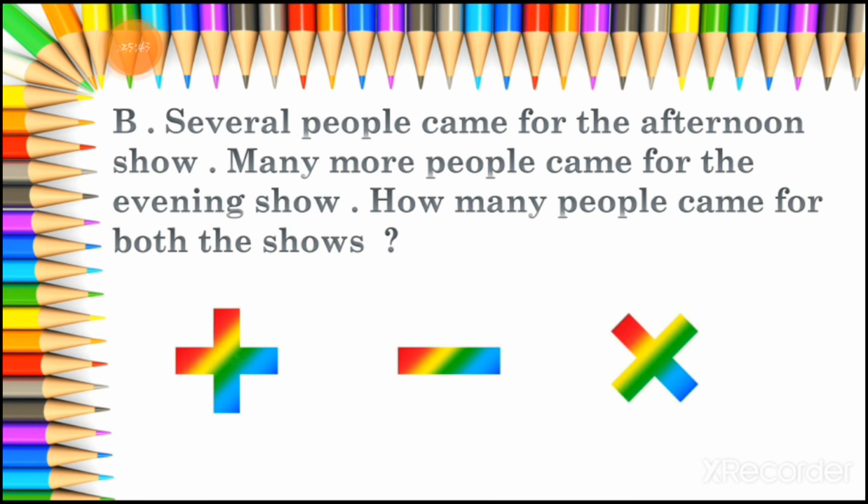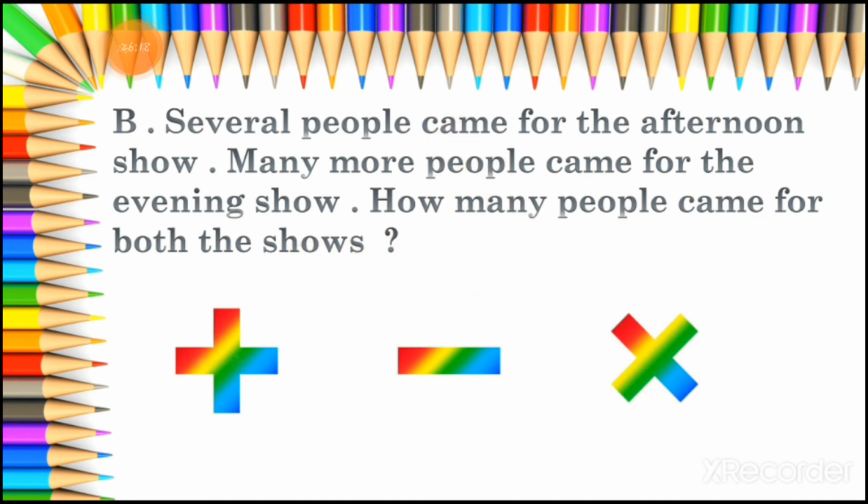Now let's move to sum number B. Several people came for the afternoon show. There were two types of shows, afternoon and evening also. Several people came for the afternoon show. Many more people came for the evening show. So we have to decide that 50 people will come for the afternoon show and 50 more people will come for the evening show. So the question is, how many people came for both the shows?